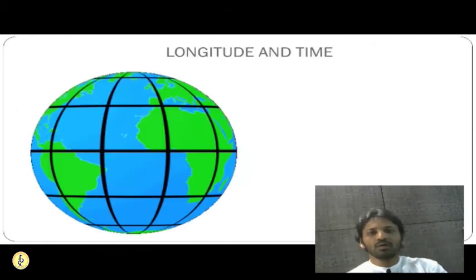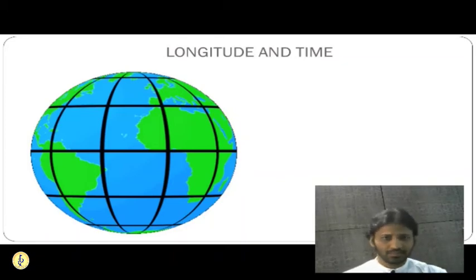Okay. Now let us understand how longitude is used for keeping the time. Longitudes are used for the calculation of time. Latitudes are never used for the calculation of time. Now, you know that Earth is a sphere. Yesterday we have seen it is a geoid shape, but for the sake of mathematical calculation, we'll consider it as a sphere. So Earth, if we consider as a sphere, the total circumference is 360 degrees.